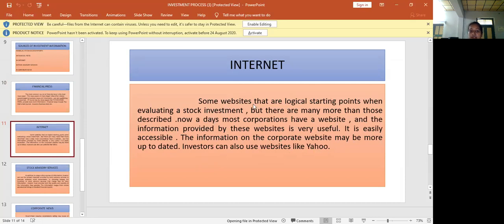Okay, some websites are logical starting points when evaluating the stock investment. It helps us to know whether a particular share value increases or decreases, and whether we are able to invest or not. All the information is provided by the internet.